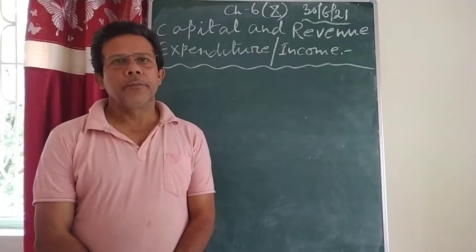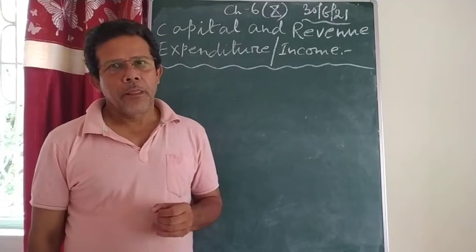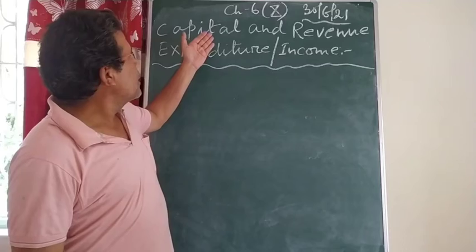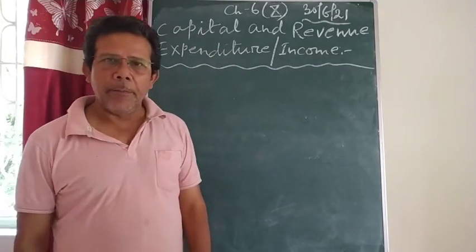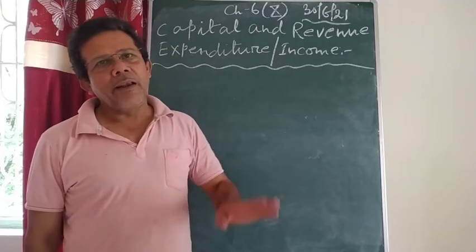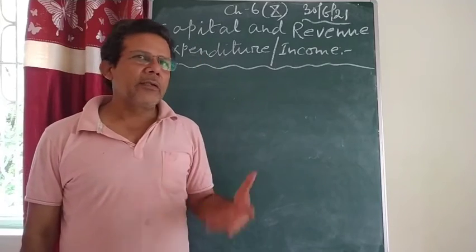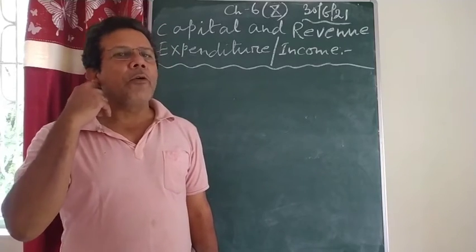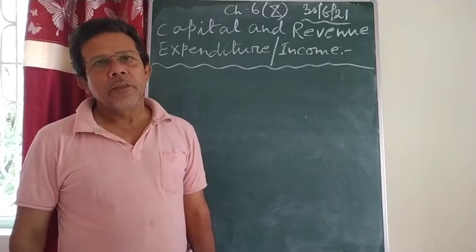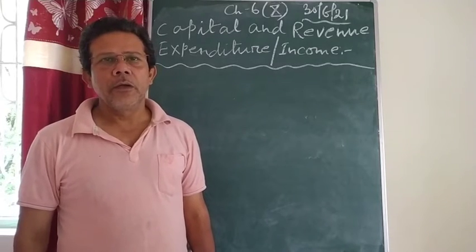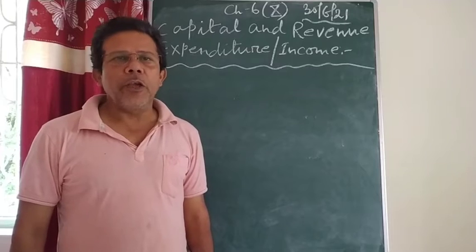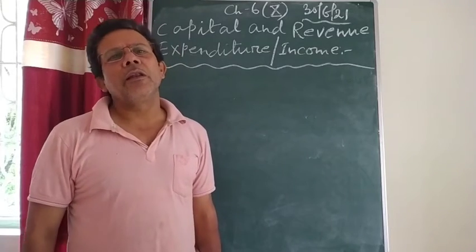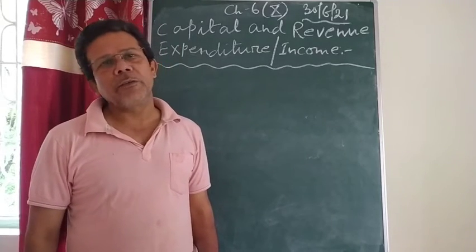Good morning, students. The other day, I completed chapter 6, that is capital and revenue expenditure and income. And what all things I discussed from that particular chapter as per the council syllabus: the meaning of capital expenditure, the features of capital expenditure, the meaning of revenue expenditure, the features of revenue expenditure, and then the differences between capital expenditure and revenue expenditure.